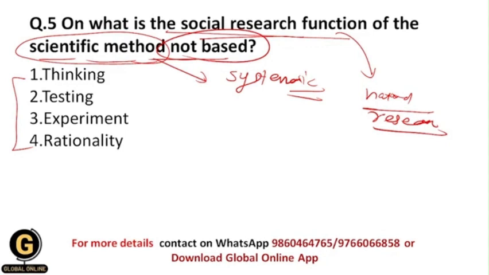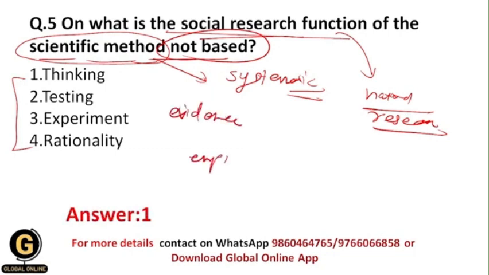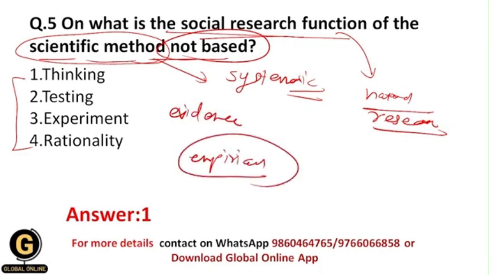Okay, and that's why the social research function of the scientific method is not based upon the thinking, because it is based upon the evidence, it is based upon the empirical methods. Empirical methods means basically we observe the facts, we measure those facts, and we have a proper evidence, and based upon that evidence we come to the conclusion part. Okay, so basically here we don't only think about it, we do the actions.